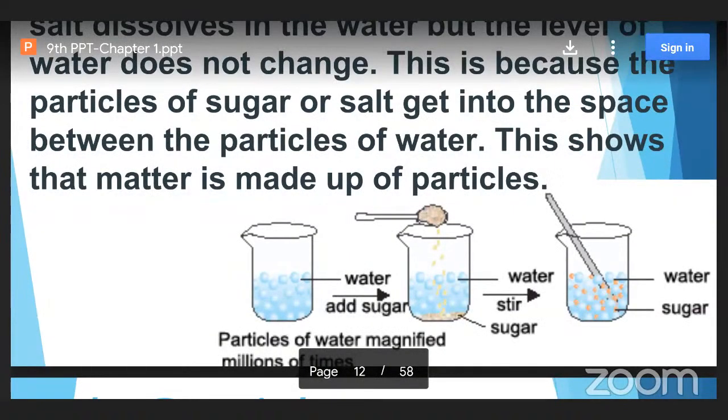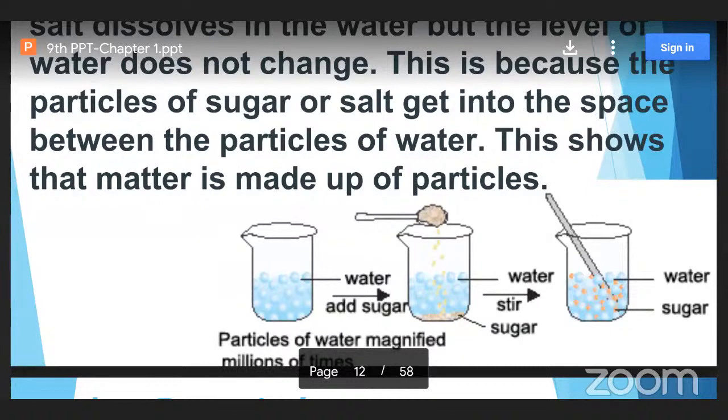Three beakers are present. In the first beaker, what is present? You have only water molecules, isn't it? In the second beaker, what are you doing? The molecules you can observe in the first beaker, those round colored ones, are called molecules of water, isn't it?